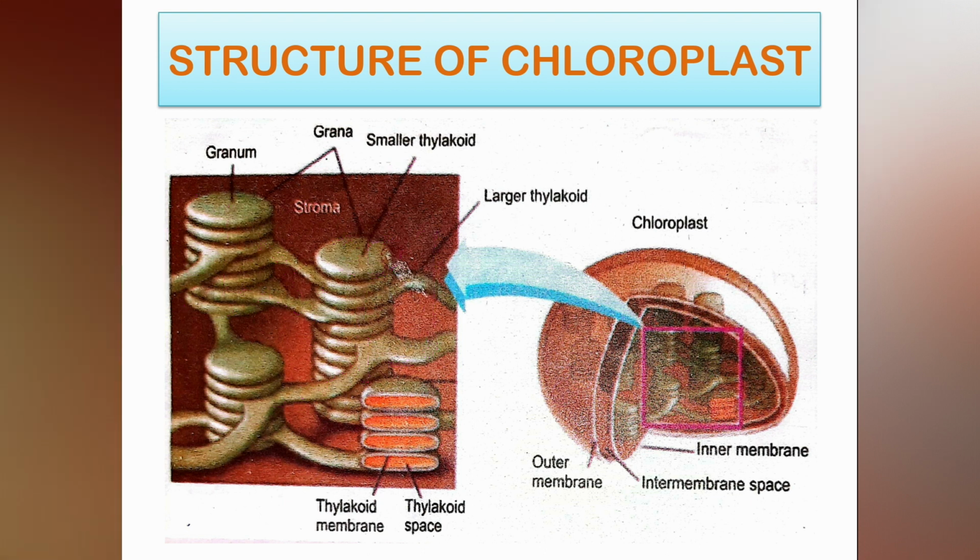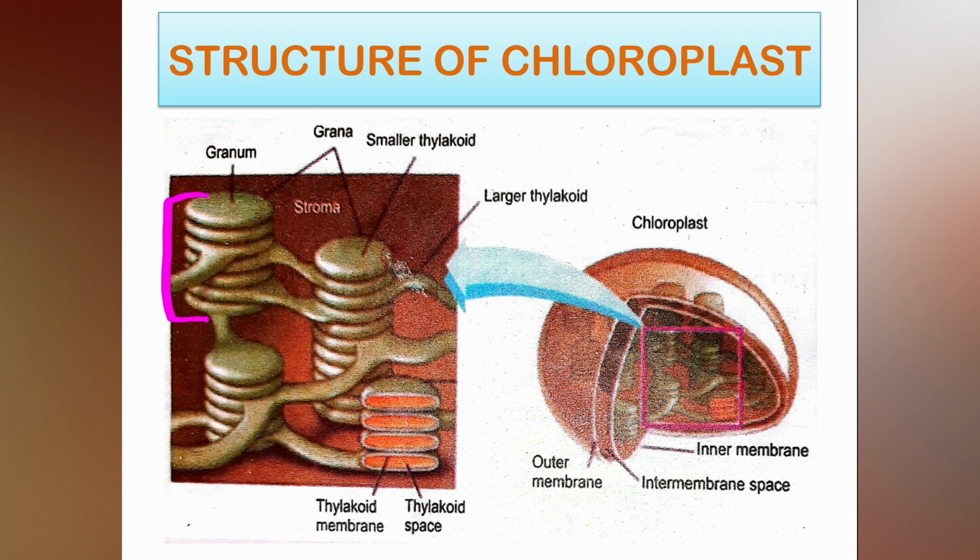If we talk about each granum, how many thylakoids are basically present? There are 25 to 50 thylakoids, and about 40 to 60 grana are found in each chloroplast.